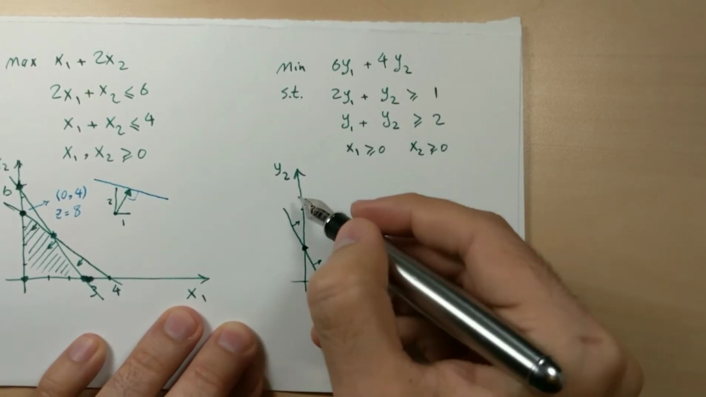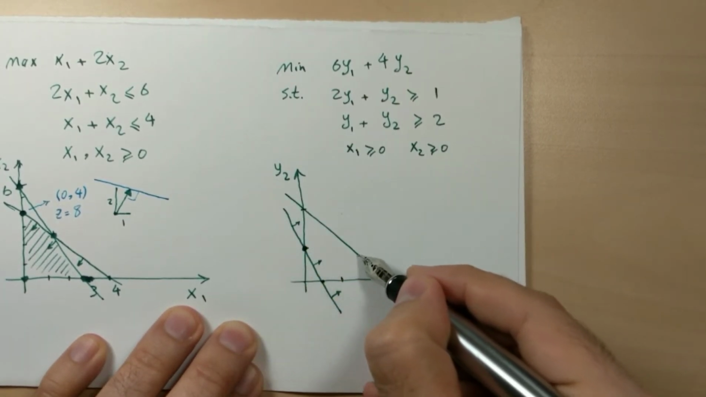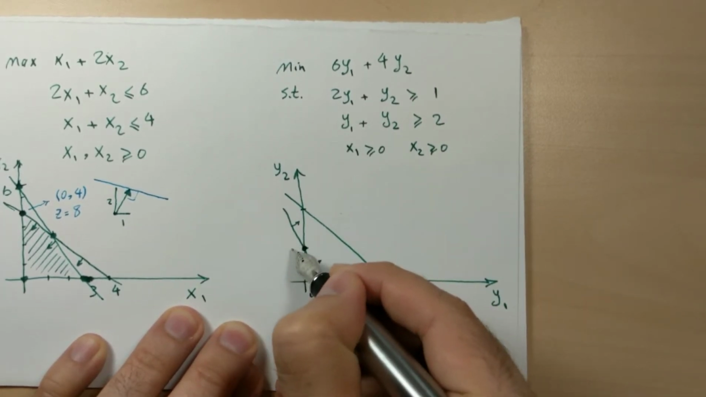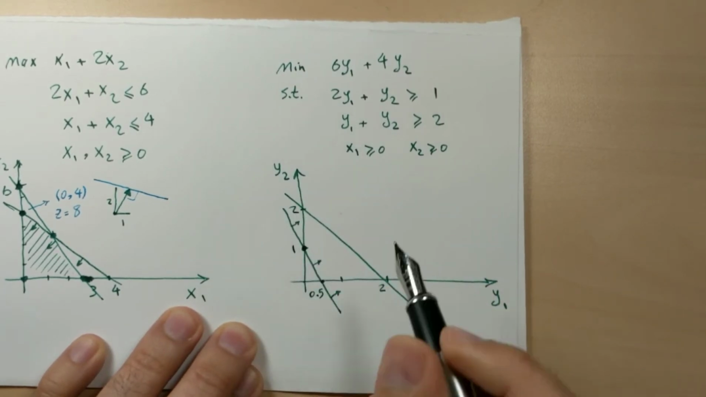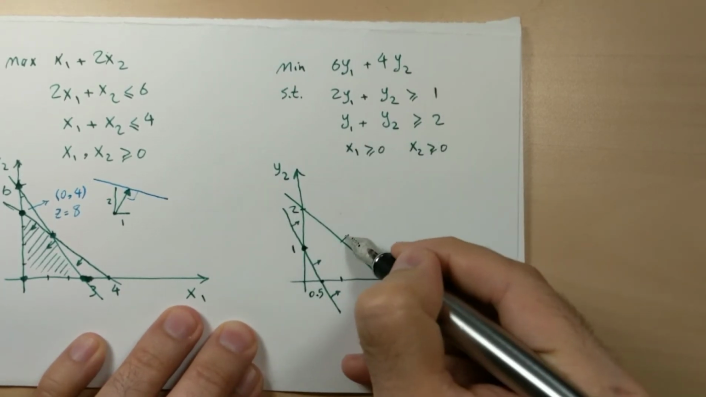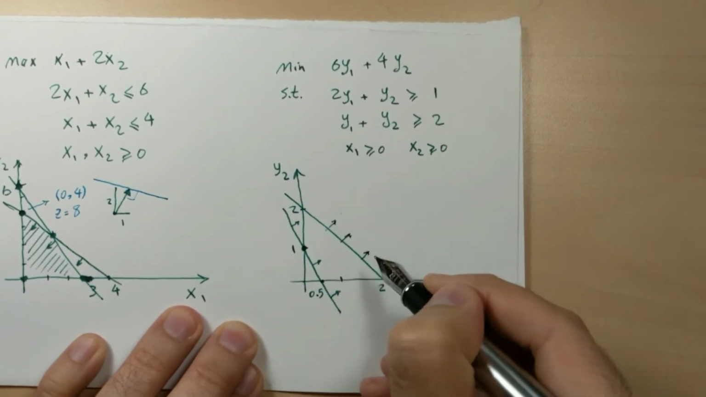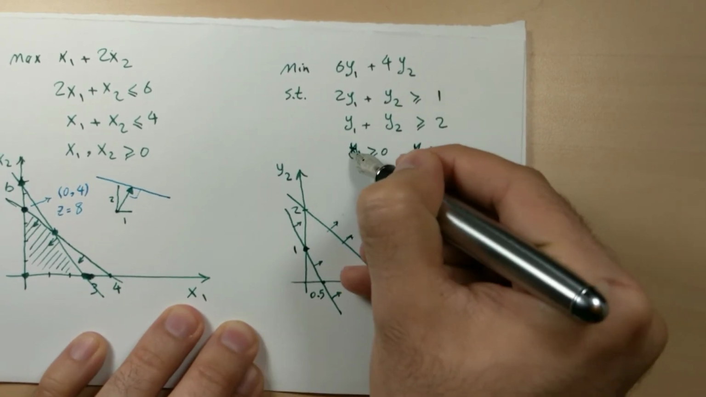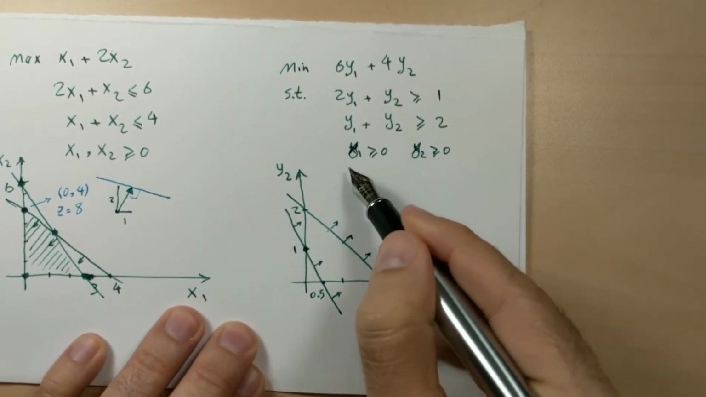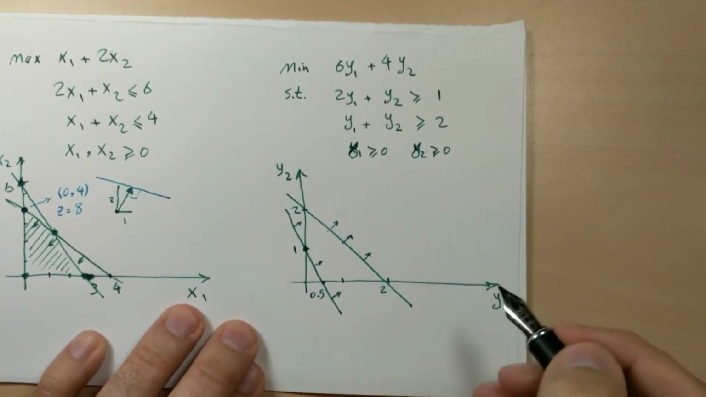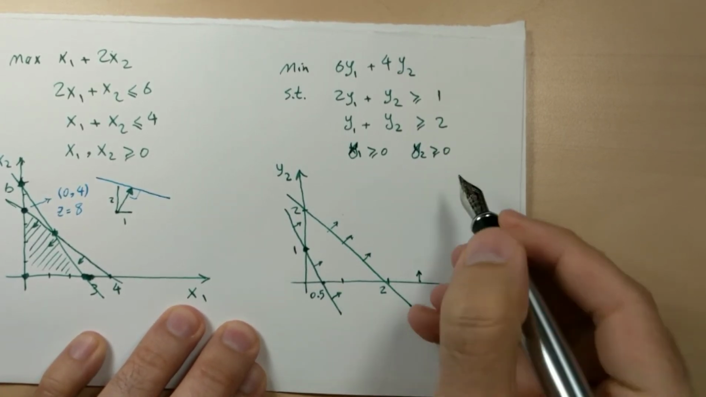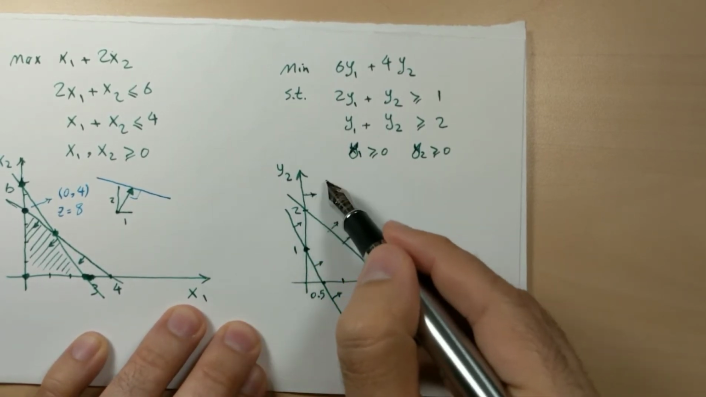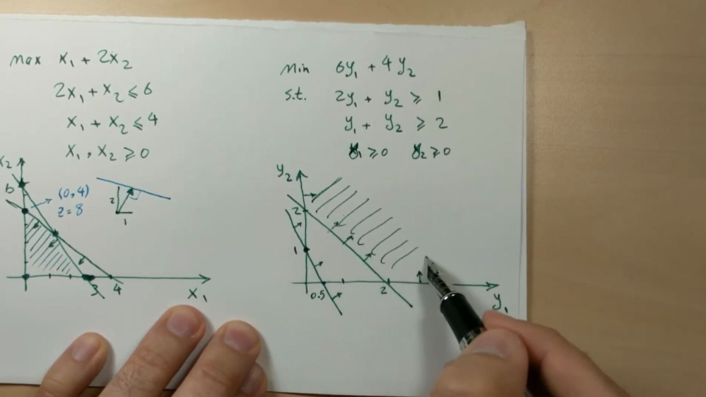y1 plus y2 equals 2. So we have this line. Again, it's greater than or equal to 2 this way. I'm sorry, these are y, not x. Our variables here in the dual are y's. y1, y2. y1 is greater than or equal to 0. y2 greater than or equal to 0. Where is the common region? It's here.